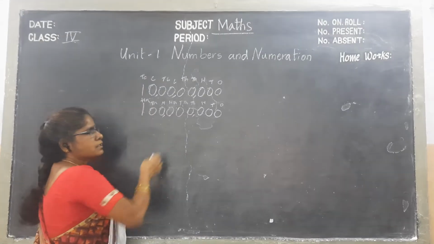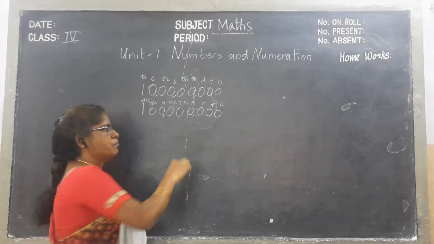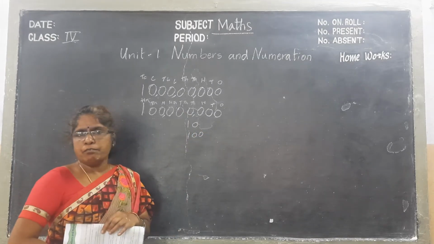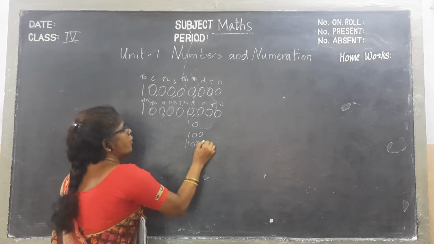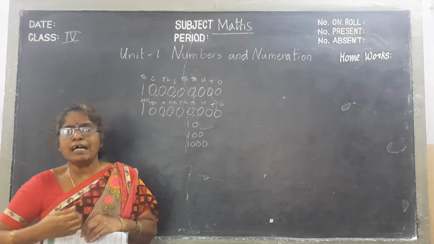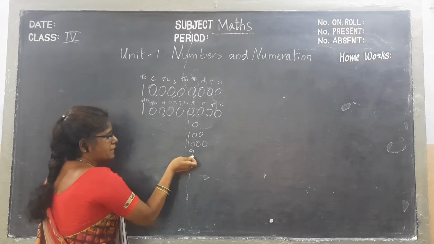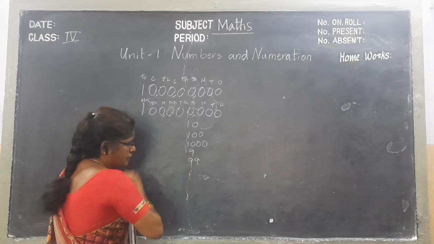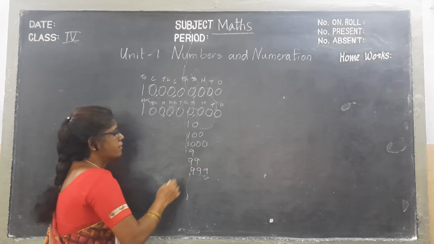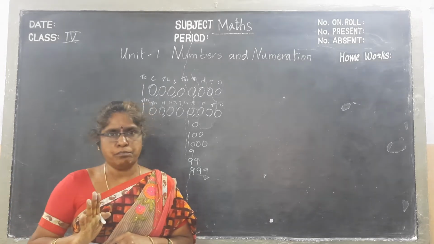The smallest single digit is 0, 2 digit number 10, 3 digit 100, 4 digit 1000, like that we will write. The greatest number of a digit ends with 9. It means single digit 9, 2 digit 99, 3 digit 999.